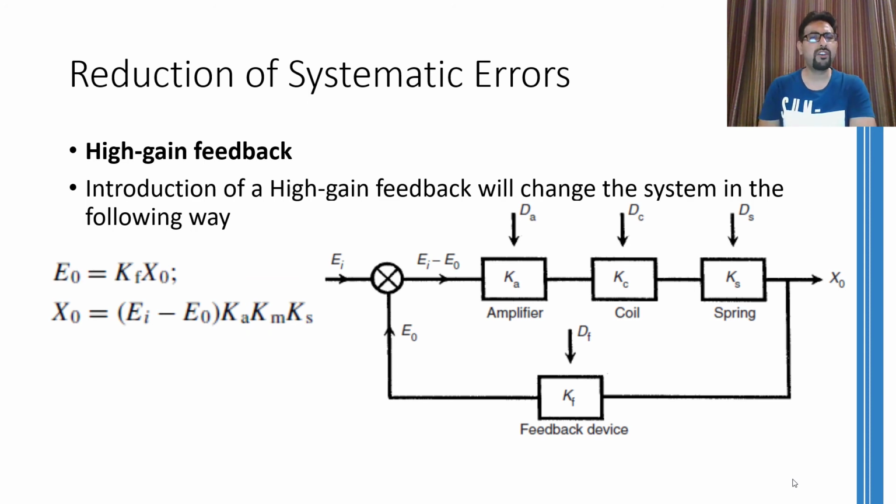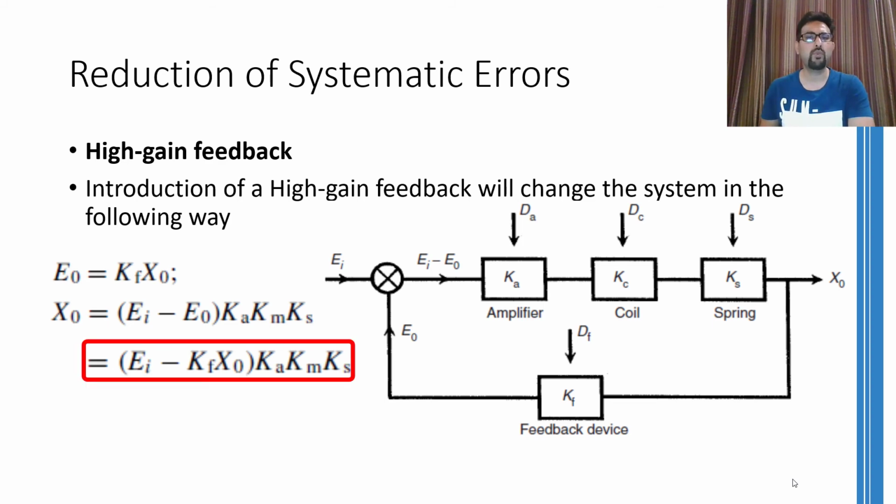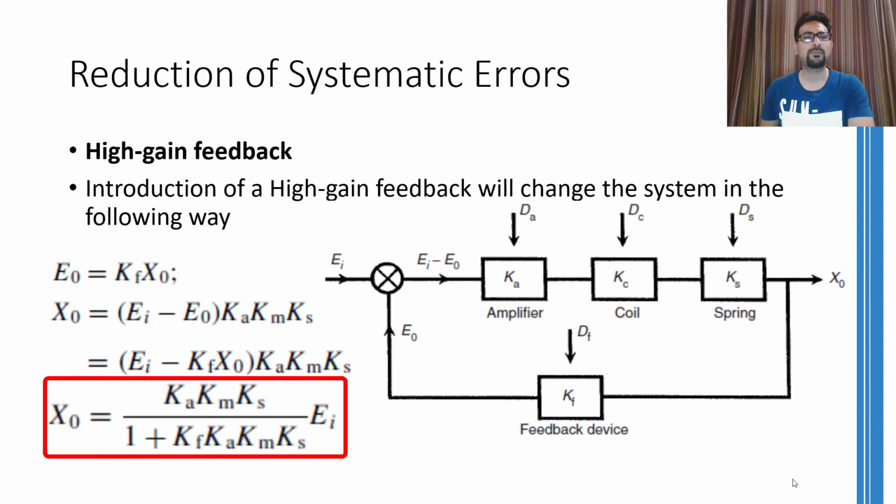Now let me rearrange this equation by substituting E naught with displacement multiplied with the feedback constant. I will be left with this. If I move X naught to one side, you can see that the displacement is dependent on the input voltage and some factor containing all the constants of the included system.